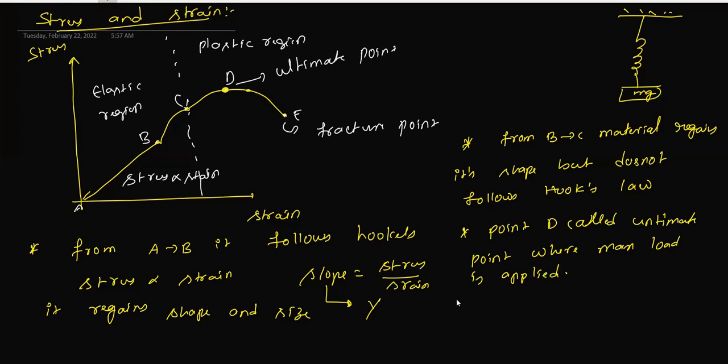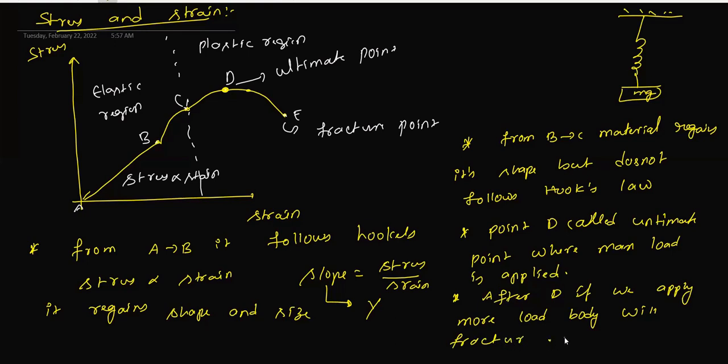Next, after D, if we apply more load, the body will fracture. That's why that point is called the fracture point. This is how we need to explain each point clearly. This is the stress strain curve, which is learned by practical applications.